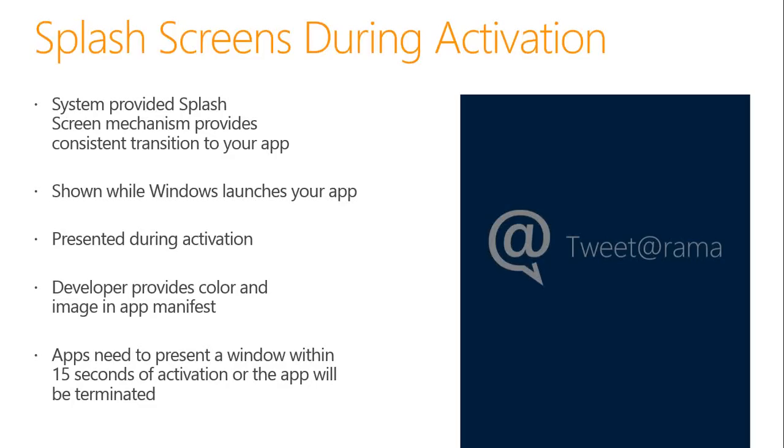So basically you are providing splash screen mechanisms to provide a consistent transition to your app. When Windows launches your application, that's the first time the user sees the splash screen. And you have to provide the color and the image of the application's splash screen in the app manifest file. Now, the point to be noted here is that the app needs to present a window within 15 seconds of activation of the app, otherwise it will be terminated.